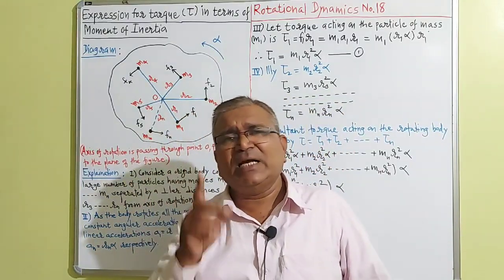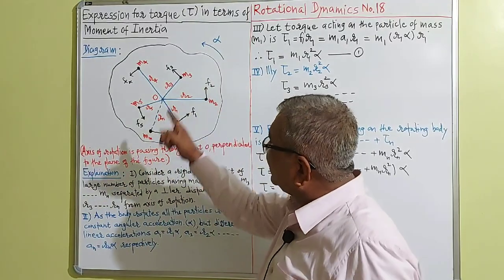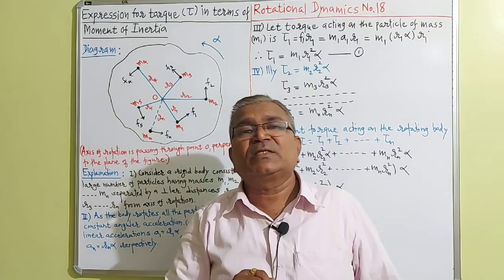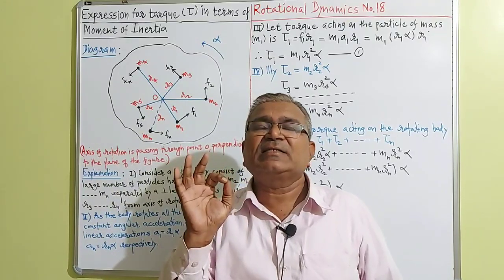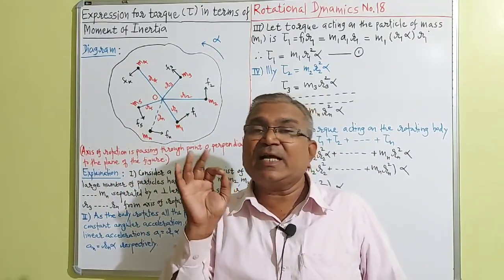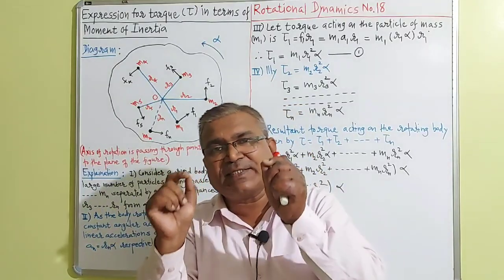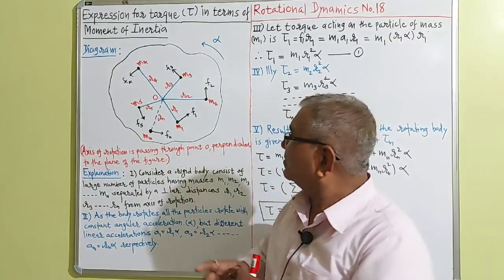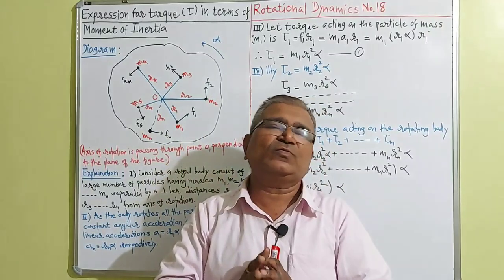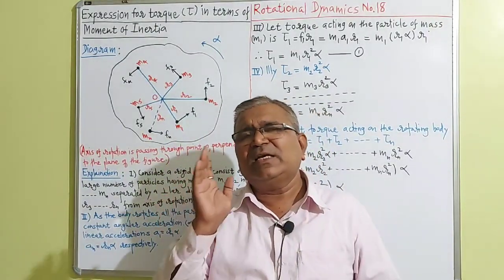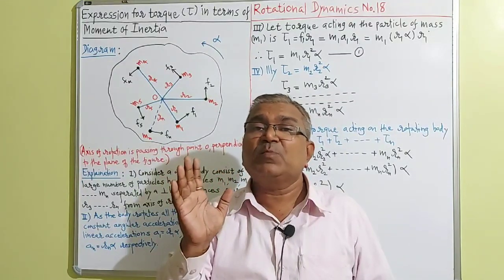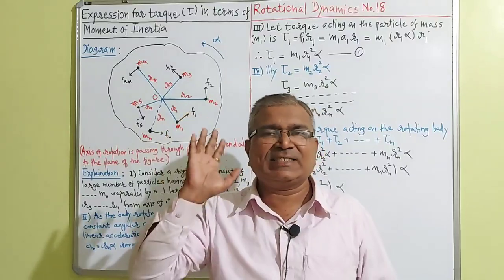Listen carefully. Every particle rotates in anti-clockwise direction with constant angular acceleration alpha, but every particle has different linear accelerations. The linear acceleration of the particle of mass m1 is a1. The linear acceleration of the particle of mass m2 is a2. In this way, every particle rotates with different linear accelerations but constant angular acceleration.